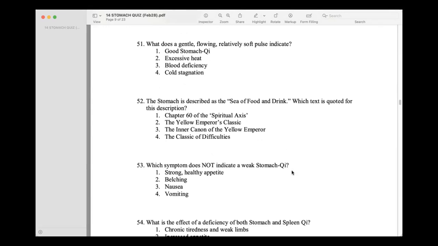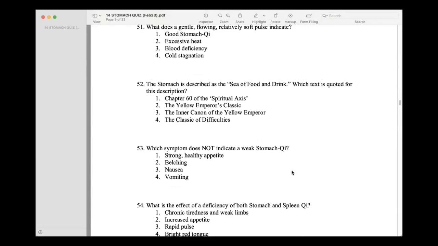Good stomach chi. The stomach is described as the sea of food and drink. Which text is quoted for this description? Chapter 60 in the Spiritual Axis.